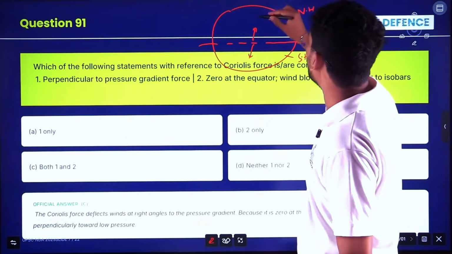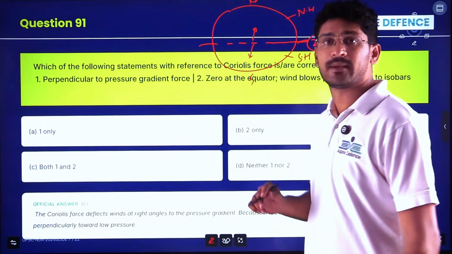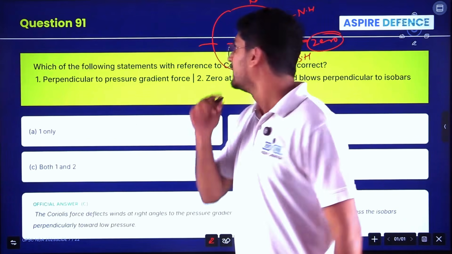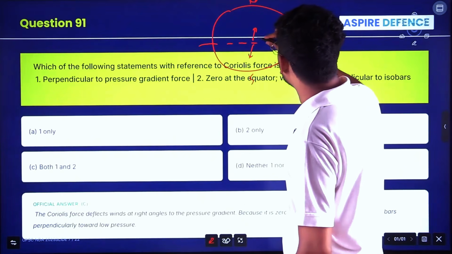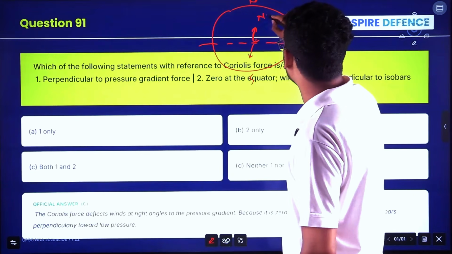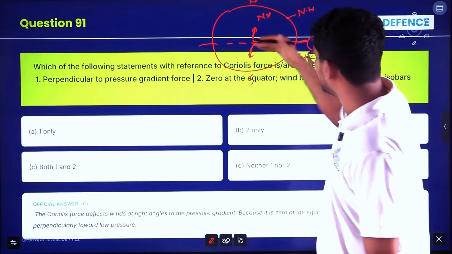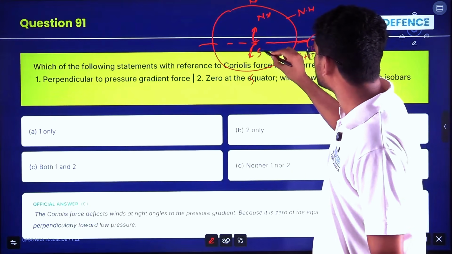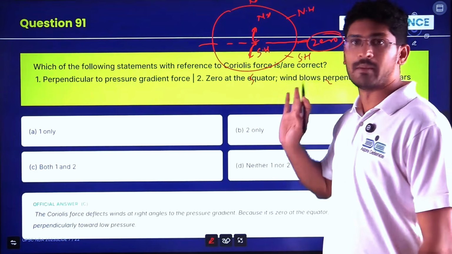As you move away from the equator towards the North Pole or towards the southern hemisphere, Coriolis force also increases. What happens is it tends to move right in the northern hemisphere, and if you are going like this, it tends to move left in the southern hemisphere. At the equator, it is zero. This much you have to remember.